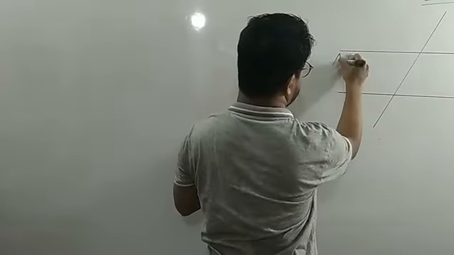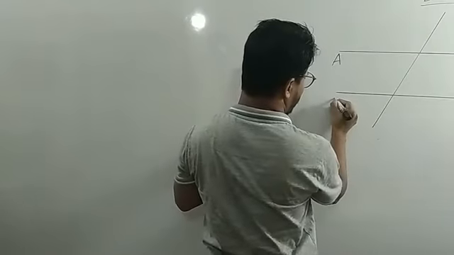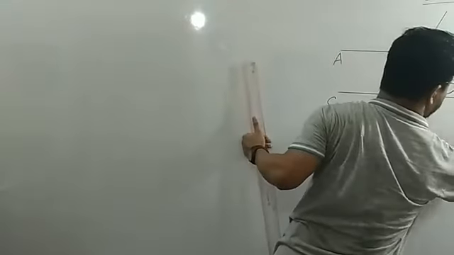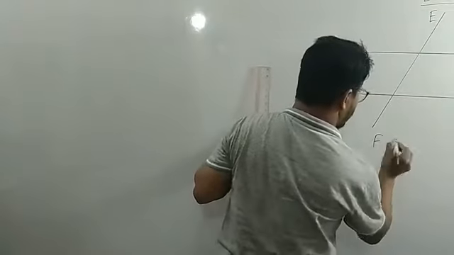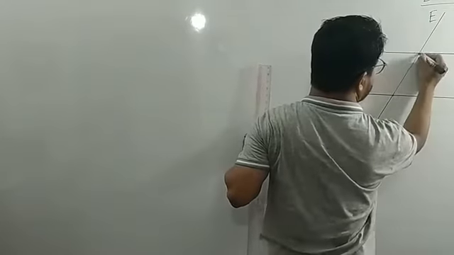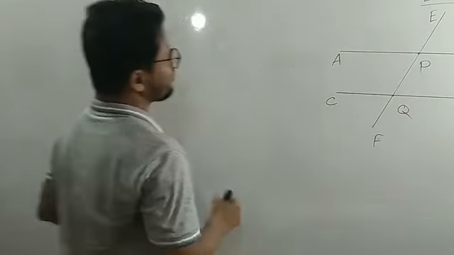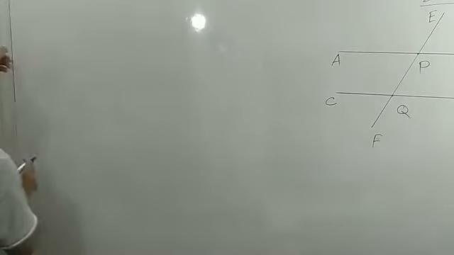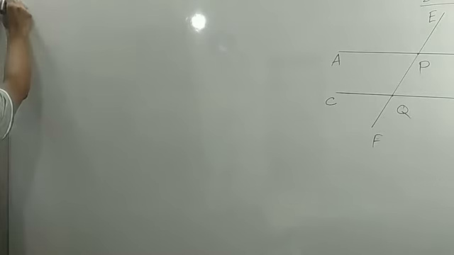This is A, this is B, this is C, this one is D. E and F are on the transversal. This is P, this is Q. Formally you have to know the content, and we will discuss it here.